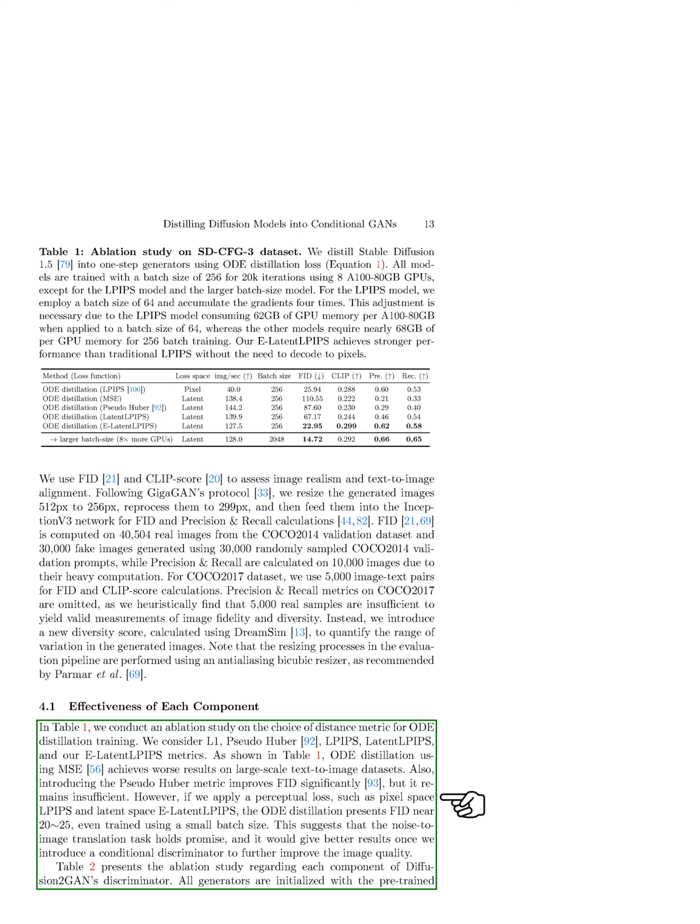Furthermore, we examined each component of the Diffusion 2 GAN's discriminator through an ablation study. All generators were initialized with the best-performing ODE distilled generator's pre-trained weights. By comparing our diffusion-based discriminator to the state-of-the-art GAN discriminator, we observed that each component of Diffusion 2 GAN played a vital role in improving FID and CLIP score. Diffusion 2 GAN outperformed ODE distillation with the GAN discriminator and narrowed the performance gap with the Stable Diffusion 1.5 model.